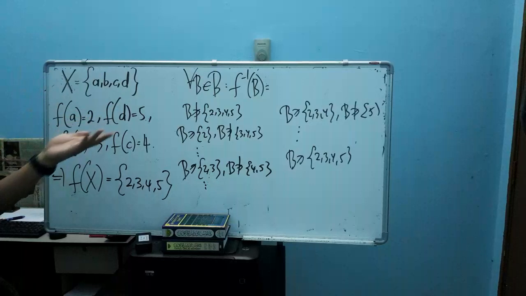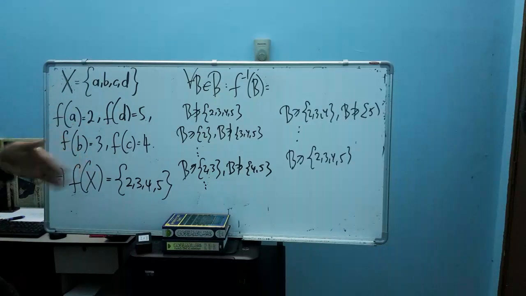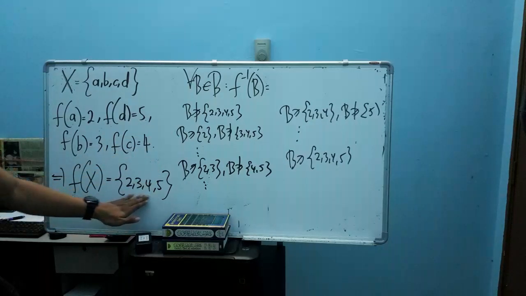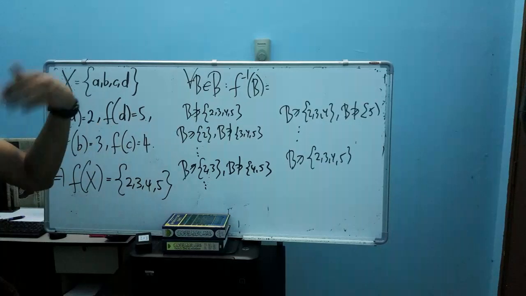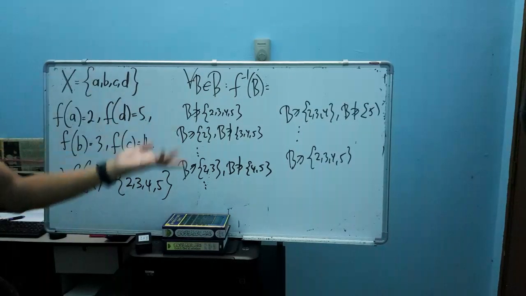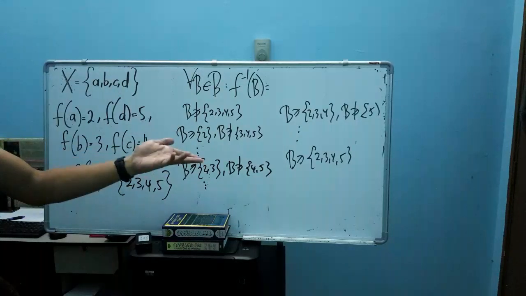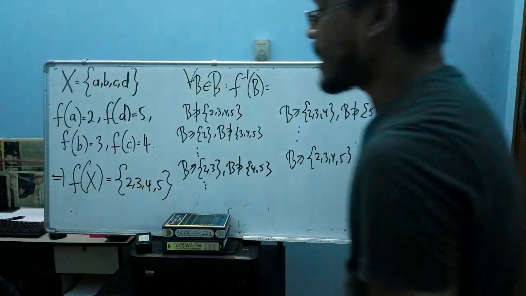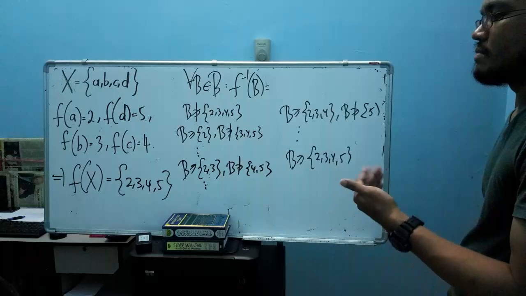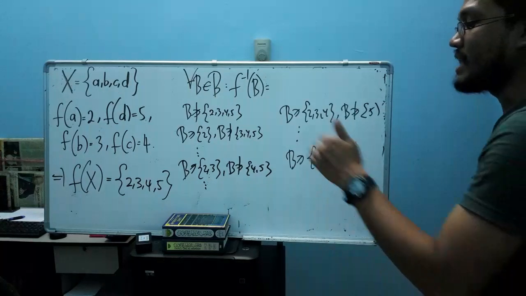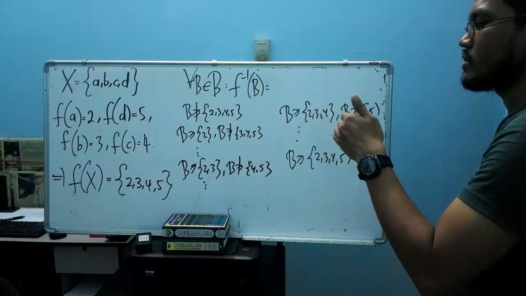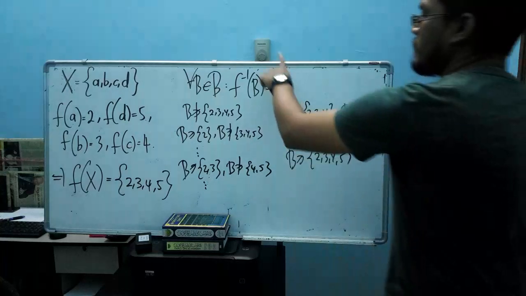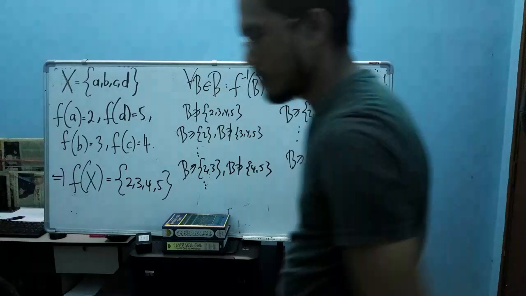But now you see the number of pre-images increases to 8, from 2, 4 and 8. And if you consider 4 values, then it increases to 16. And then with 5 values, it increases to 32 types of Borel sets, and so on. So it's very difficult for you to check the measurability of a function that has many values, because the types of Borel sets keep increasing and increasing. So it's very difficult for you to find the pre-image of all Borel sets.